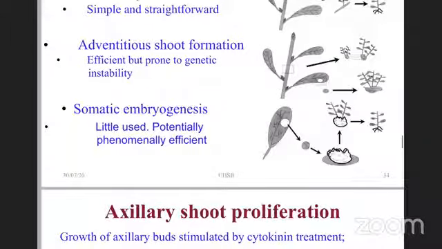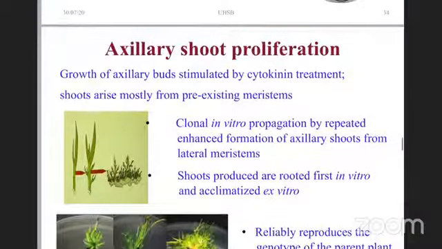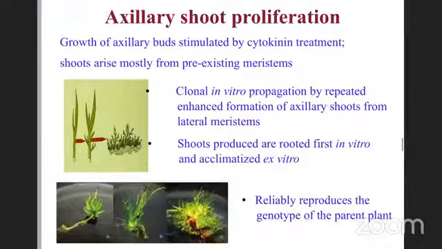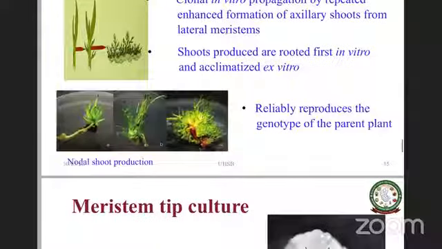Let's look at axillary shoot proliferation. Growth of axillary buds is stimulated by cytokinin treatment. Shoots arise mostly from the pre-existing meristem. We need to remember this: there is already a pre-existing meristem. We are stimulating the existing meristem to produce many more such meristems, which then grow up. So clonal in vitro propagation by repeatedly enhancing the formation of axillary shoots from the lateral meristems is a possibility, and the shoots produced are rooted first in vitro and then taken to ex vitro conditions. This is quite reliable in some plant species.